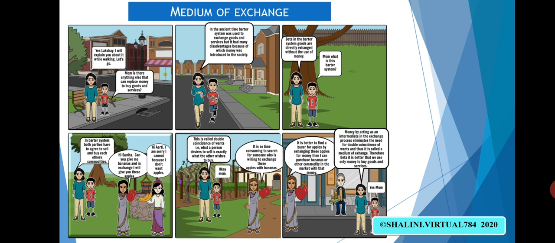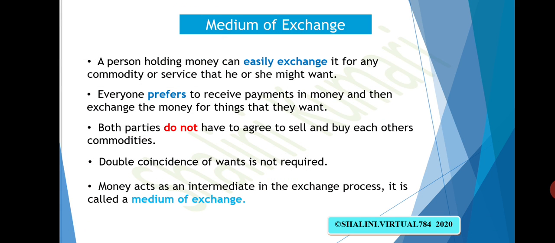So now let's move ahead and talk more about medium of exchange. As you can see, a person holding money can easily exchange it for any commodity or service that he or she might want. So if I have 1000 rupees, I can buy so many commodities with that 1000 rupees. I can simply exchange my 1000 for whatever I require by going to the market or by online payment or online marketing. So that is one of the very important benefits of using money as a medium of exchange.